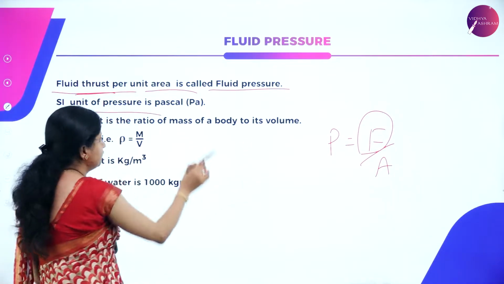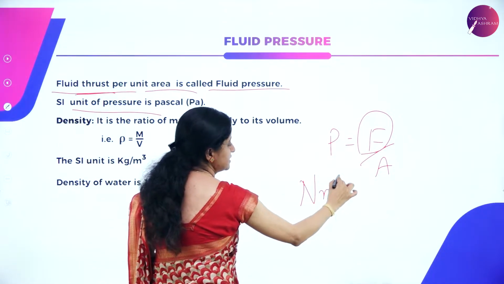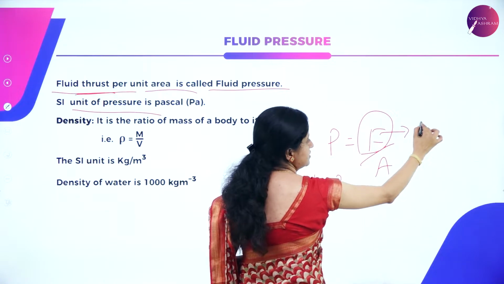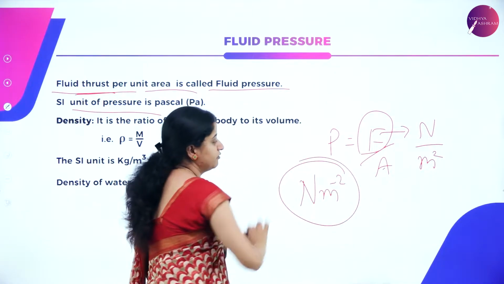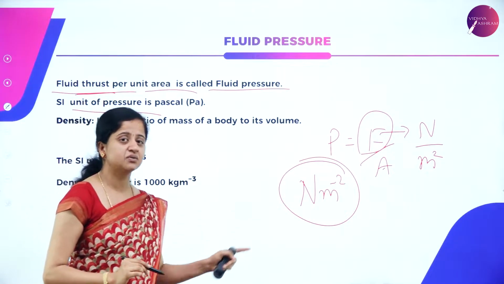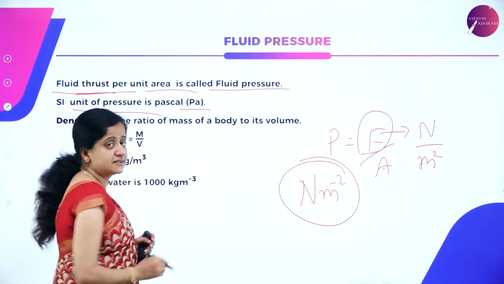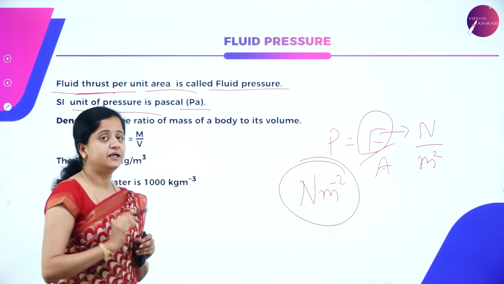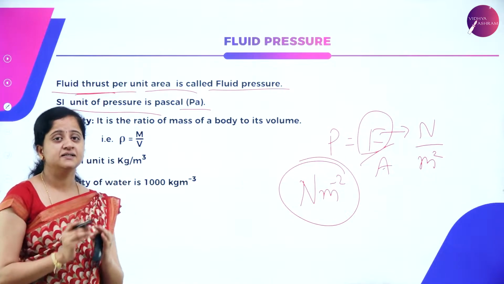So the SI unit of pressure is Pascal, or we can also write it as Newton per meter square, because we know the SI unit of force is Newton and the unit of area is meter square. So SI unit of pressure is Newton per meter square, or we can also consider Pascal. So while writing the symbol, P must be capital. It is so important to remember. Now let us understand what is density.